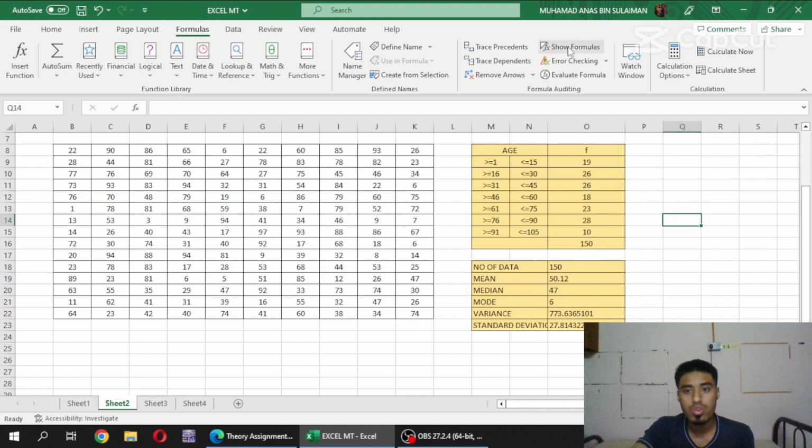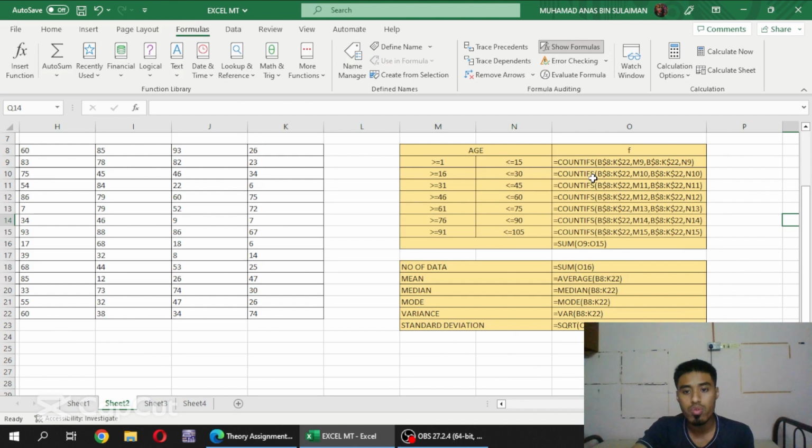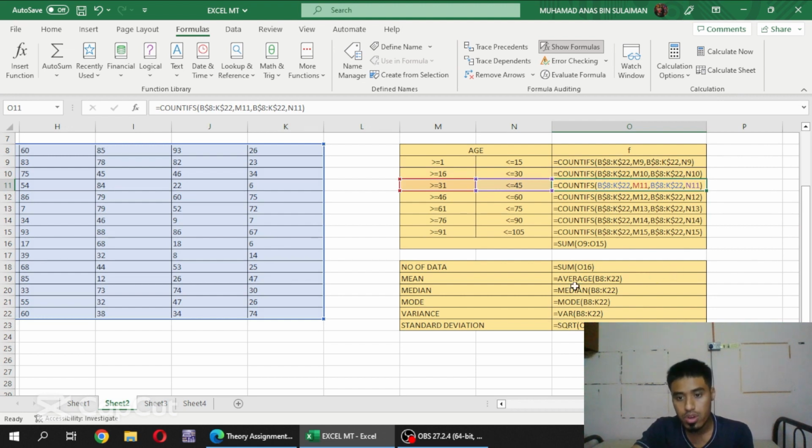By clicking the show formulas button, as you can see, the function that we wrote before is shown in this table. Other than that, this function can also be used to find the value of mean, median, mode, variance, and standard deviation without any calculation or formula.